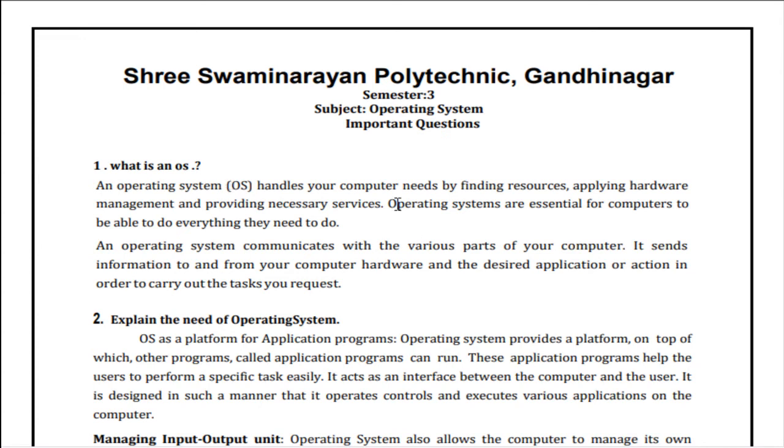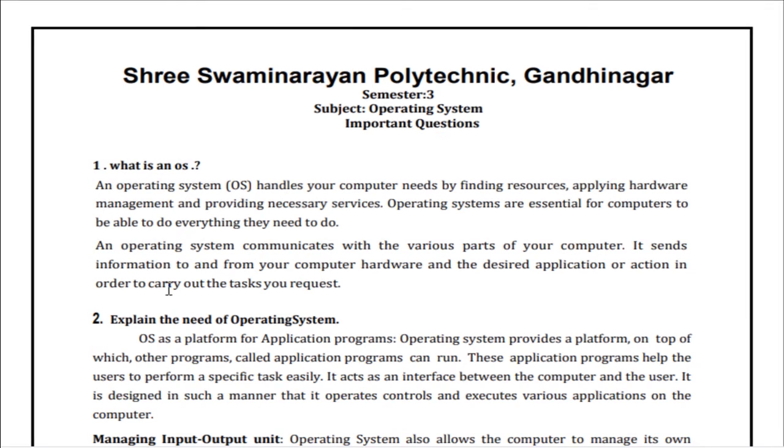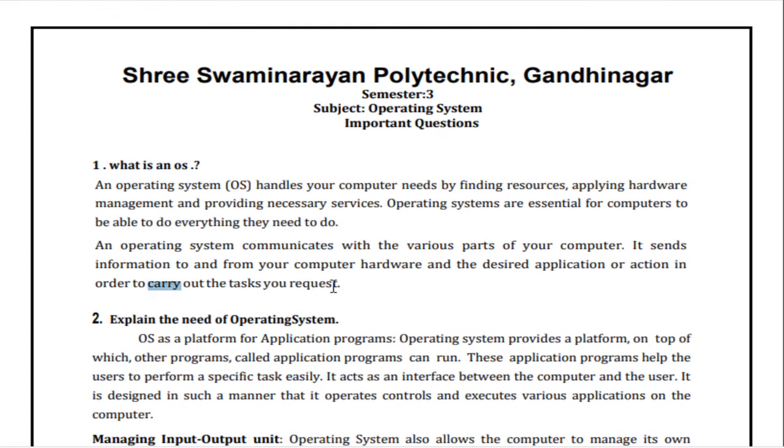An operating system communicates with the various parts of your computer. It sends information to and from your computer hardware and desires the application or action in order to carry out the request. So this is about what is an OS.